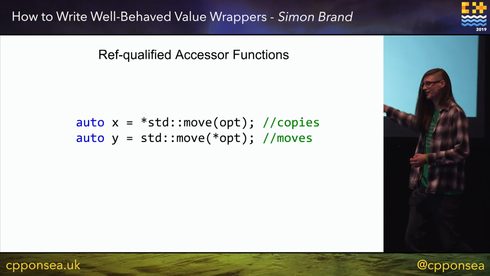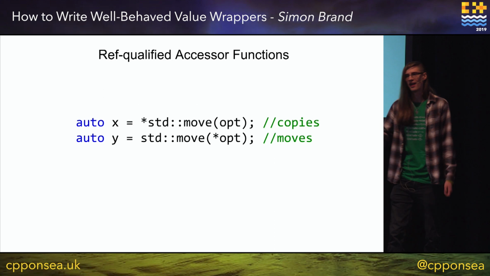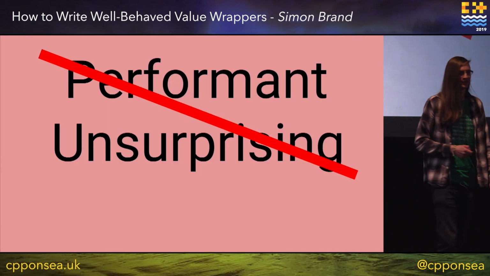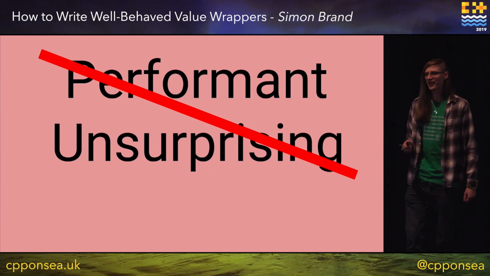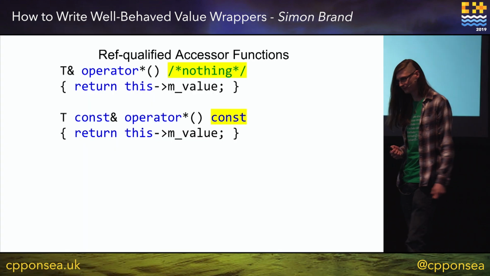Whereas in the second case, we deref first and then we move. So we have an R value. So this is not performant or unsurprising, because we might accidentally copy, and this mismatch just doesn't make sense to a lot of people.